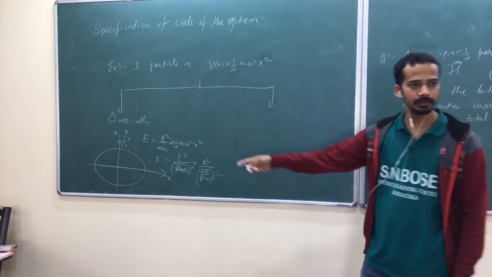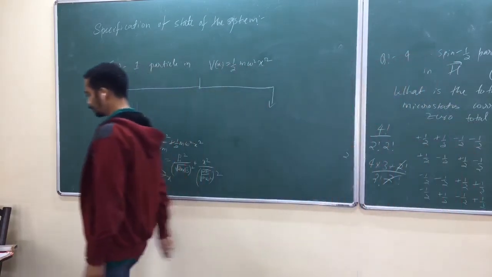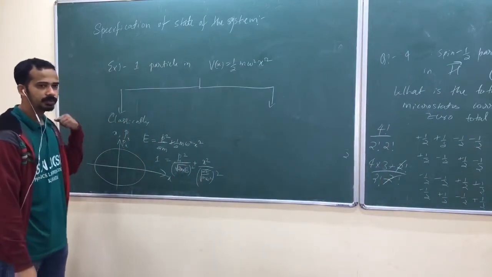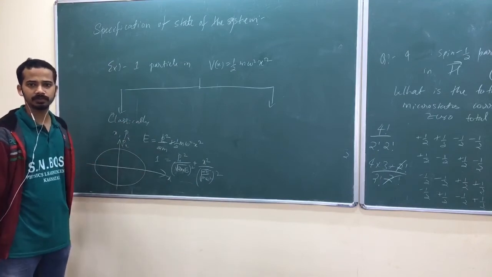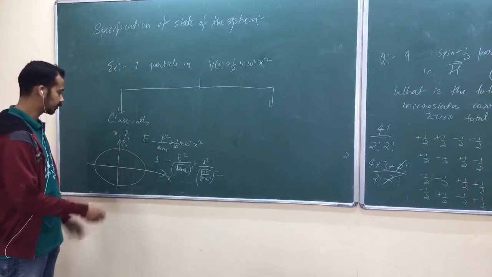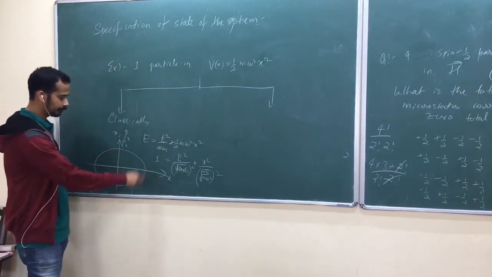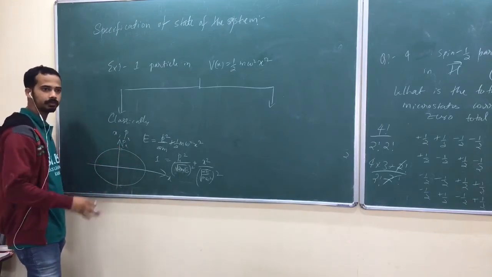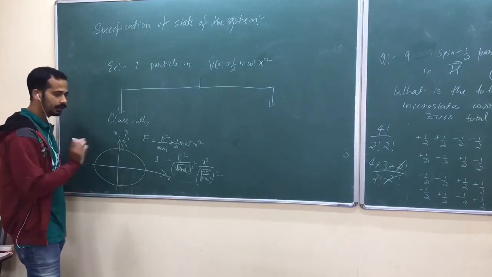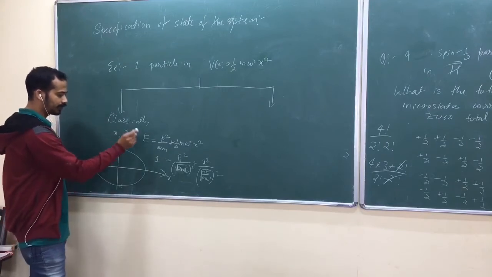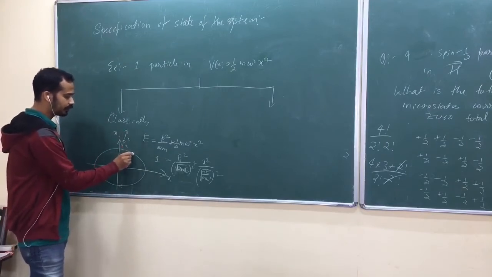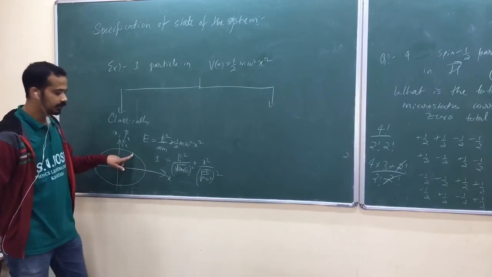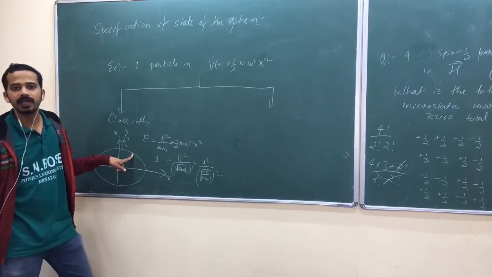Is that okay? Once you know that phase-space trajectory, you know everything about the system. It will also have a direction, which I will talk about in classical mechanics. But look here: for this energy, I can specify a point at a certain instant of time where the particle is in this state.